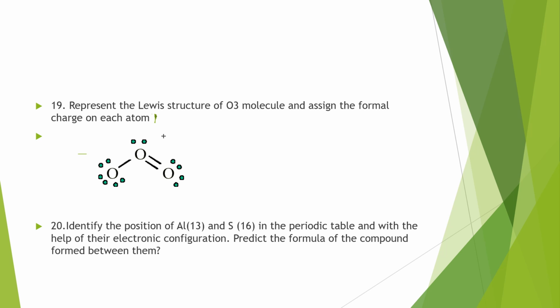Then question number 20. Identify the position of aluminium and sulfur in the periodic table with the help of the electronic configuration and predict the formula of the compound formed.